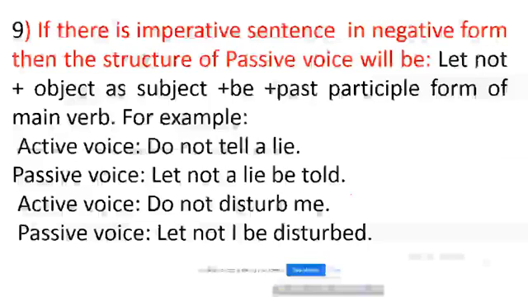For example, in active voice, do not tell a lie. It will be in passive voice, let not a lie be told. In second example, do not disturb me. In passive voice, it is let not I be disturbed. Then I am going to the next slide.